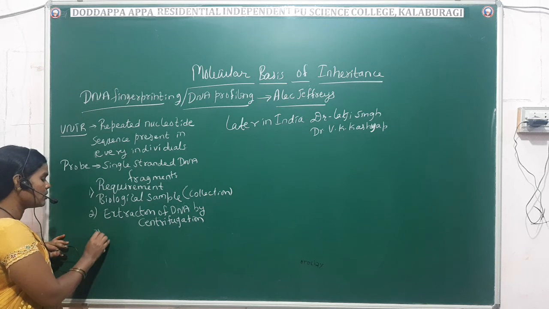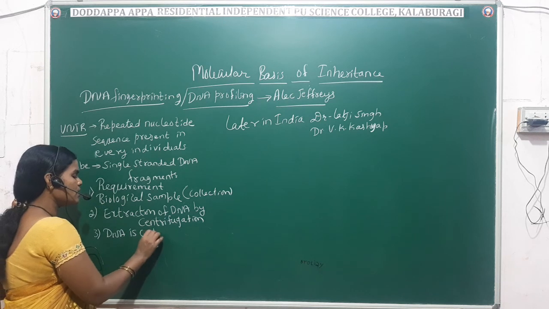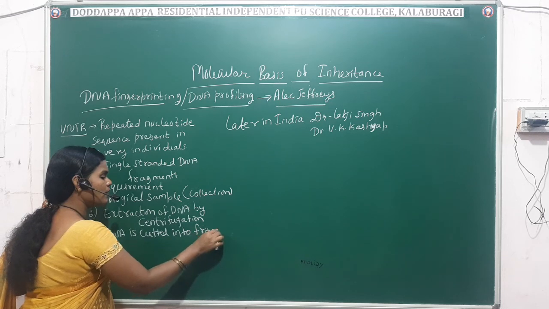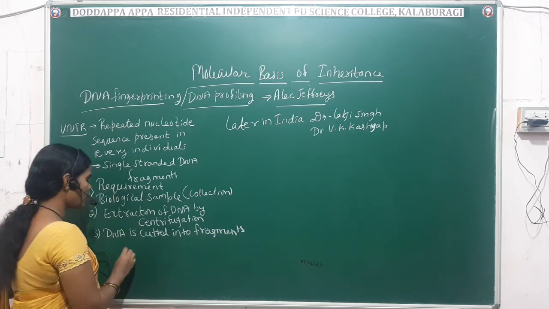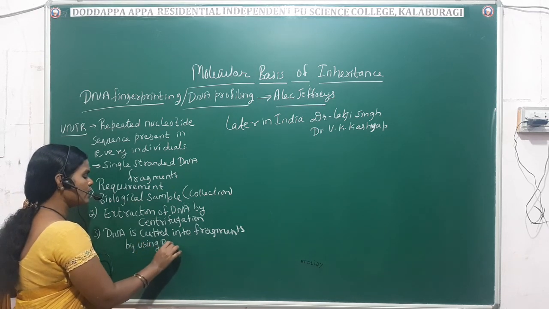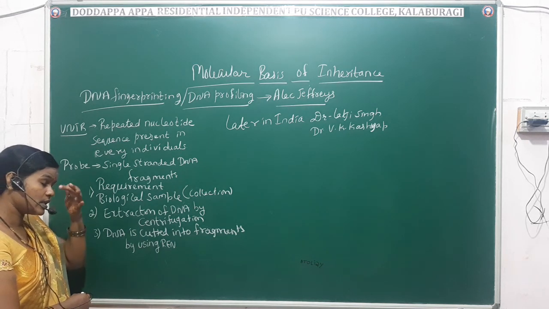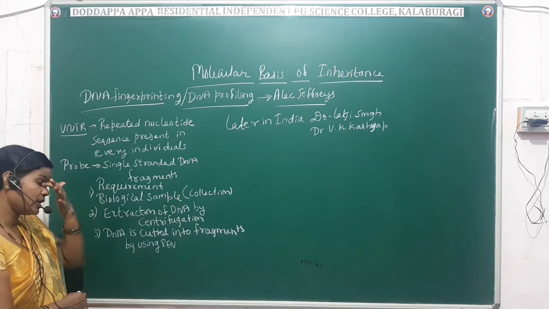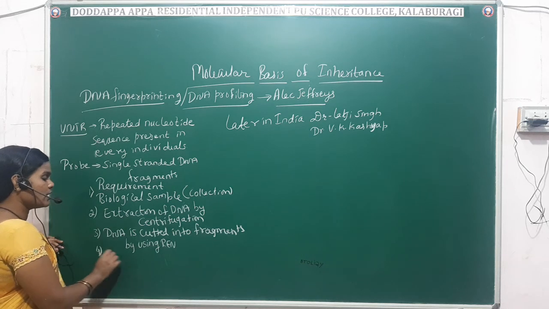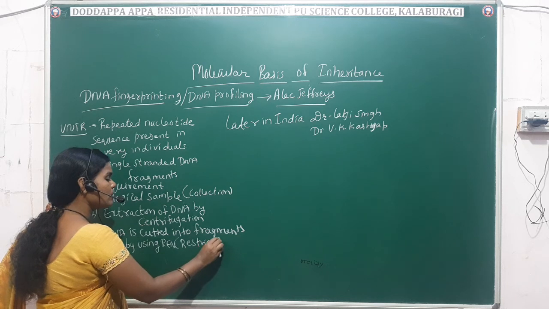Then the third step is that DNA is cut into fragments by using REN. REN is nothing but the restriction endonuclease enzyme. So DNA is cut into pieces by using the REN, or restriction endonuclease enzymes. Yesterday I told you, restriction endonuclease.